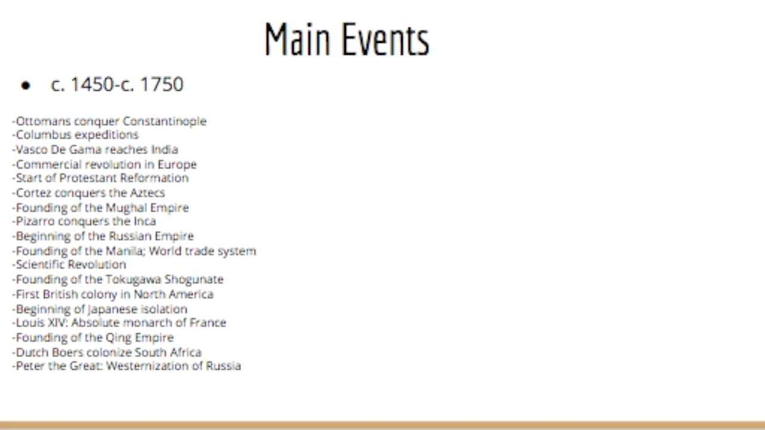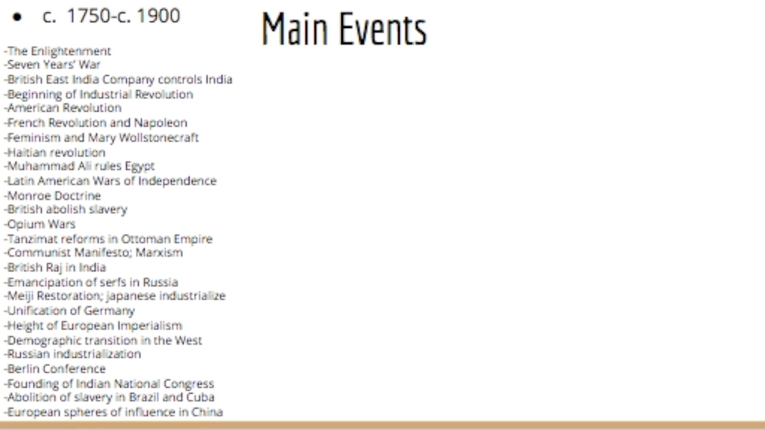of the Tokugawa Shogunate, first British colony in North America, beginning of Japanese isolation, Louis XIV, absolute monarch of France, founding of the Qing Empire, Dutch Boers colonize South Africa, and Peter the Great westernizes Russia.